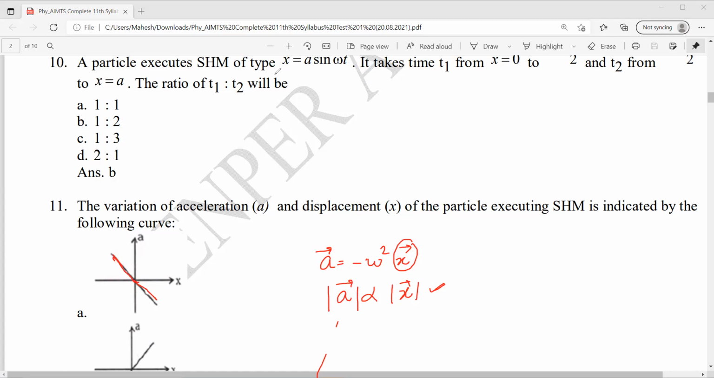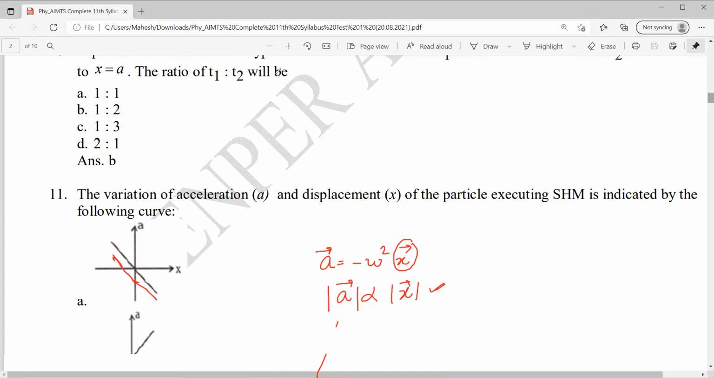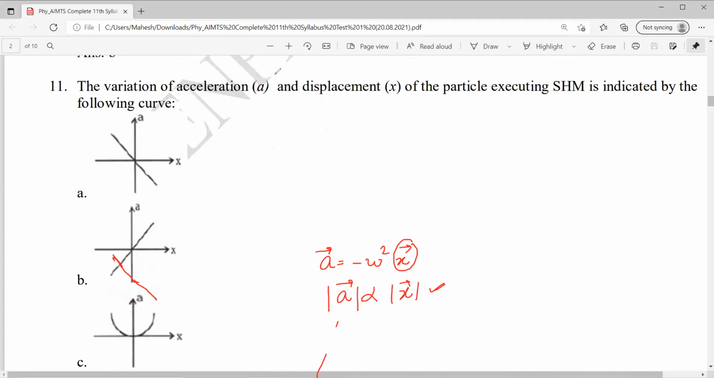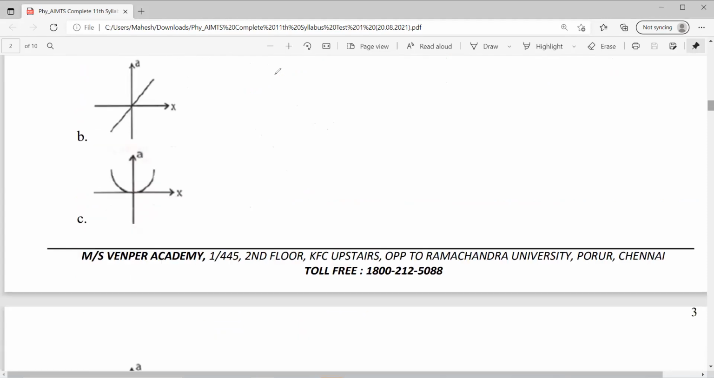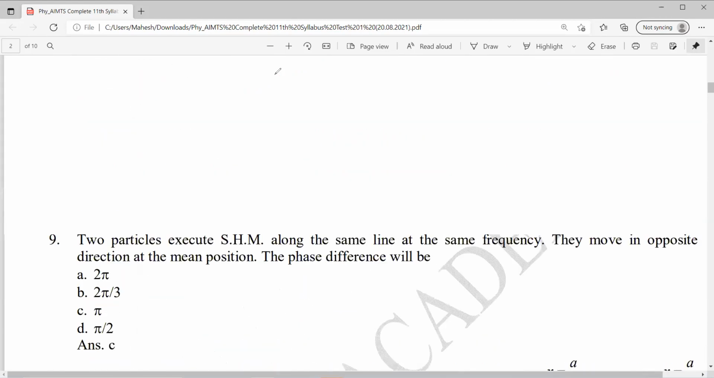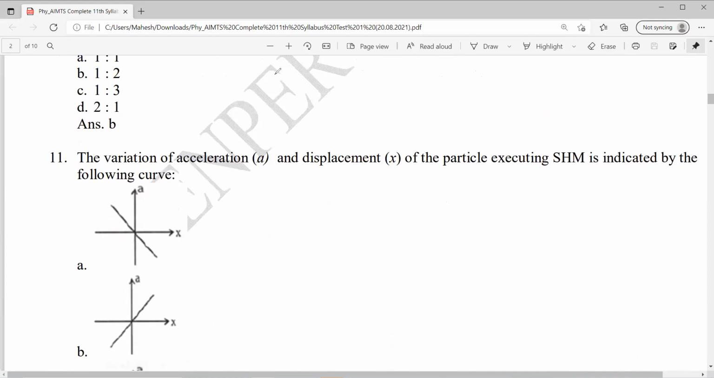Okay, let's check all the options. A is given straight line. B, no, B is wrong. C is also wrong. D is wrong. So option A is correct. Correct answer is option A. It's a straight line, and also when x is negative, A is positive. X is positive, A is negative. Yes.